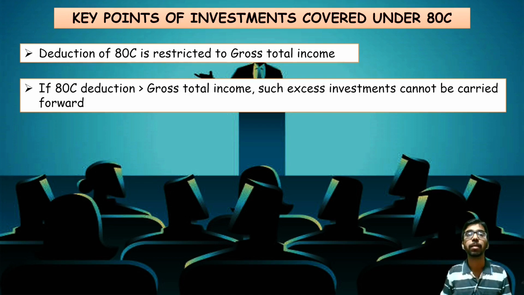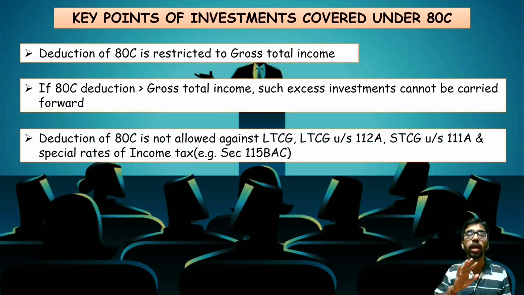Next key point, deduction of 80C is not allowed against LTCG, that is long-term capital gain under section 112A, short-term capital gain under section 111A at the rate of 15%, and special rates of tax, for example the new tax regime covered under section 115BAC. I have already discussed it in my earlier videos. LTCG under section 112A means a tax rate of 10%. LTCG under section 112 has a tax rate of 20%. So for these categories, 80C deduction will not be given.